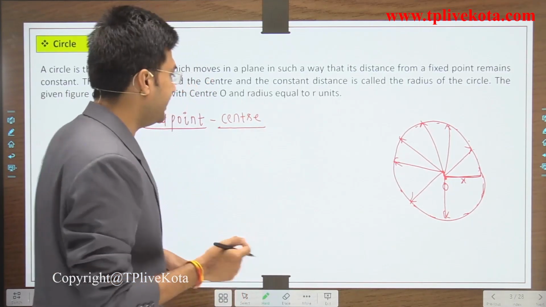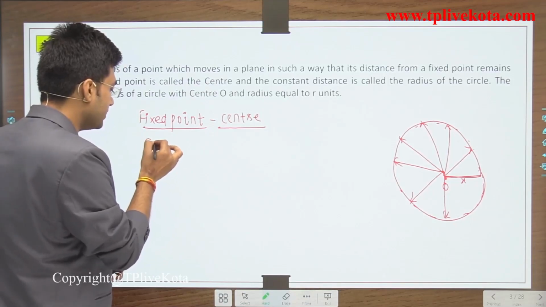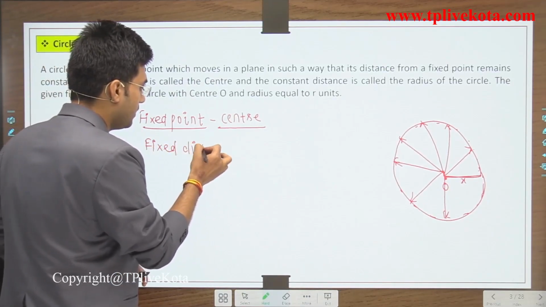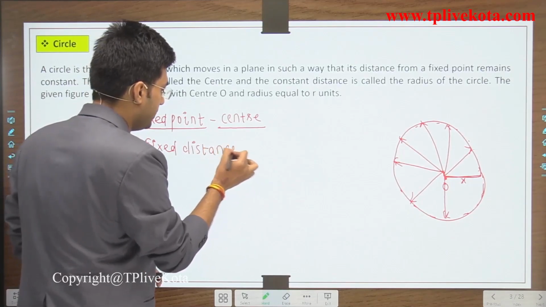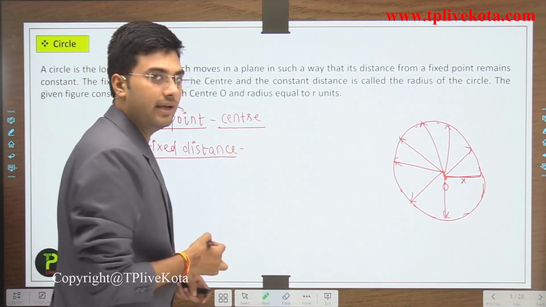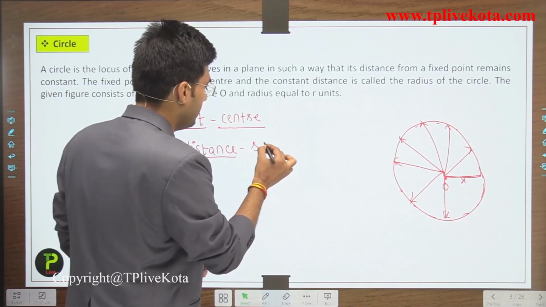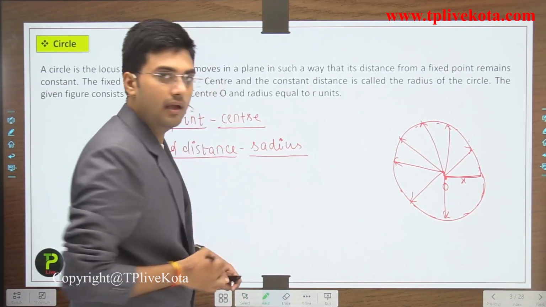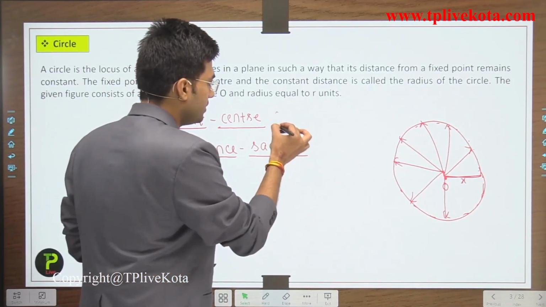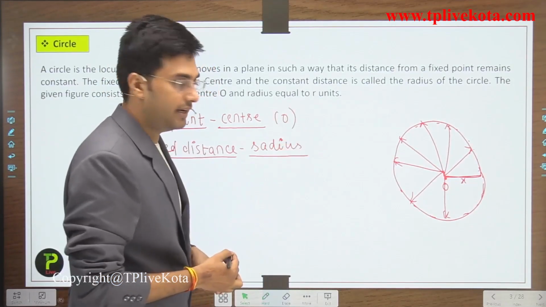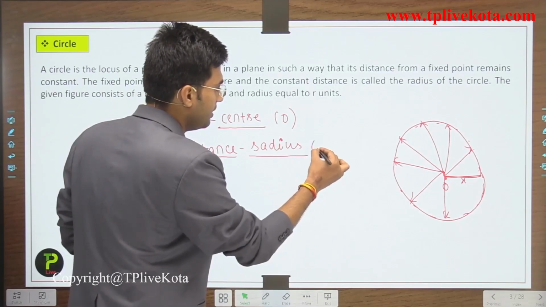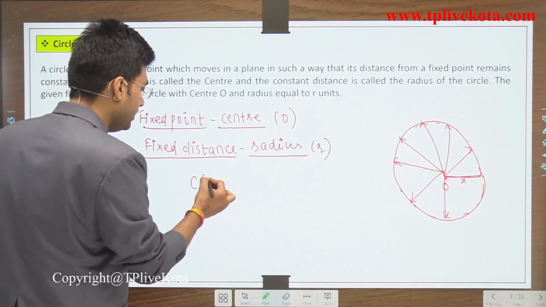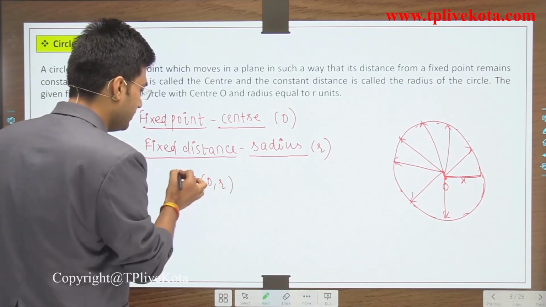And this constant distance, or we can say this fixed distance, is known as the radius of the circle. And students, if the center of the circle is O and the radius of the circle is R, then we represent the circle with center O and radius R by this.